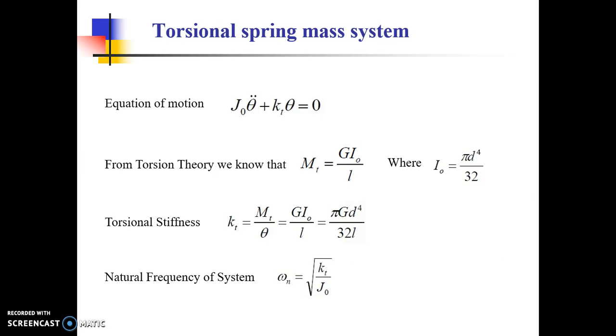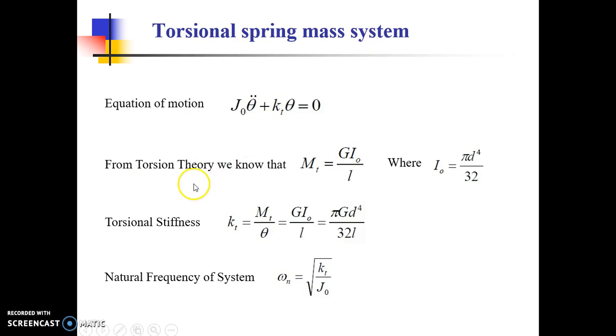Now let us come to the next simple vibratory system, that is torsional spring mass system. We have seen in the earlier topic that the equation of motion of it is J theta double dot plus k theta equal to 0, where J is the second mass moment of inertia and k is the torsional stiffness of the shaft which is connected to the disc. So from the torsion theory, now we will proceed towards finding out the natural frequency of torsional spring mass system.